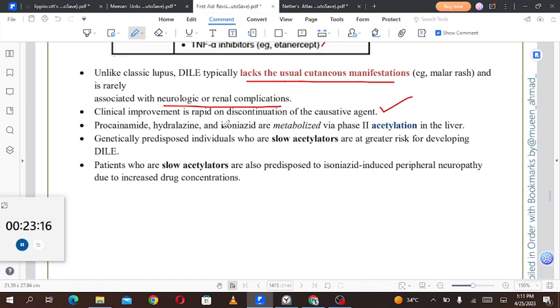Procainamide, hydralazine, and isoniazid are metabolized by phase 2 acetylation in the liver. Genetically predisposed individuals who are slow acetylators are at greater risk for developing drug-induced lupus erythematosus. Patients who are slow acetylators are also predisposed to isoniazid-induced peripheral neuropathy due to increased drug concentrations.